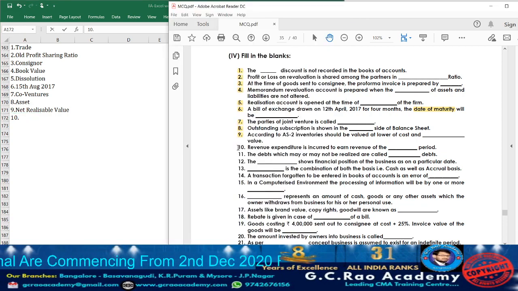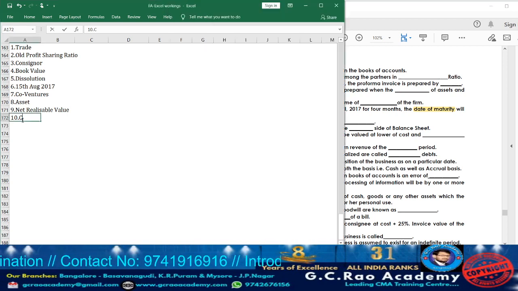Now let us move on to question 10. Revenue expenditure is incurred to earn the revenue of the dash period. Usually whatever revenue expenditure is incurred, for what purpose? To earn the revenue for which period? Current period itself. With the help of revenue expenditure, future benefit cannot be obtained. It helps to earn the revenue for which period? Current period itself. So the answer will be current. So take down current period.